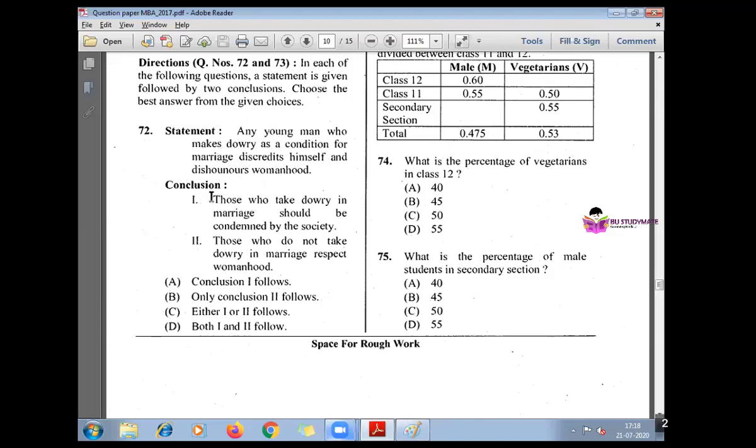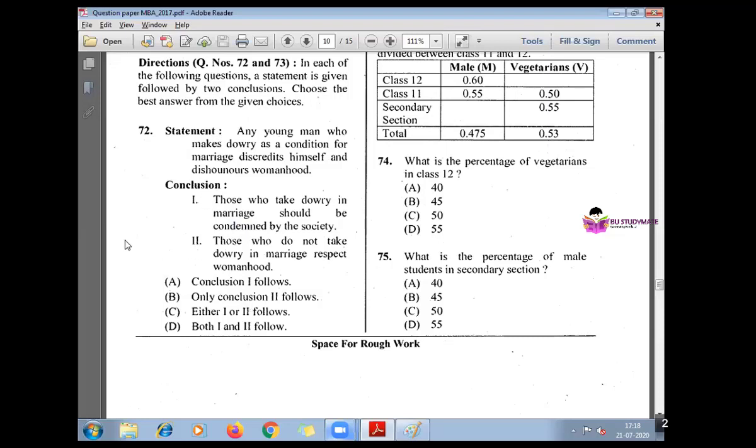Conclusion means what we can understand from this. Those who take dowry should be condemned. Condemn means should be opposed. Why should be opposed? Because he is discrediting himself. Okay. So he is losing his value. That's why it should be condemned by the society. So this is correct. This conclusion is matching to the statement.